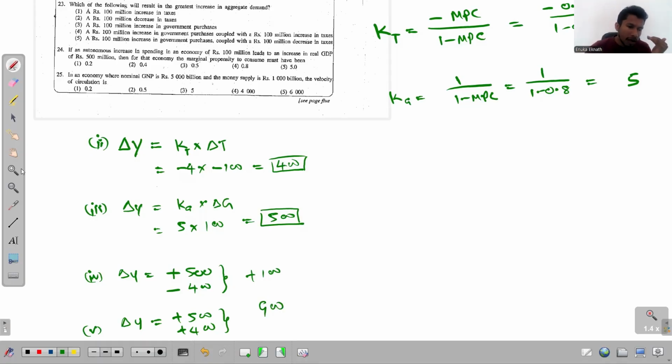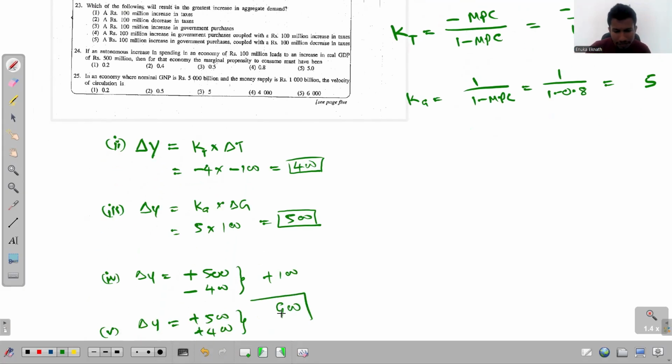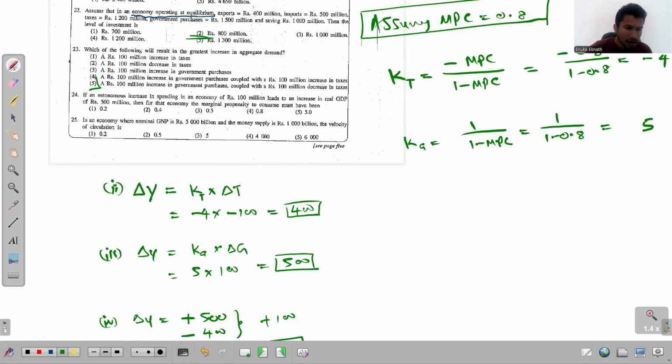If you go back to the question, what is the question? Which of the following will result in the greatest increase in aggregate demand? The greatest increase in aggregate demand you receive when you do the fifth one. The fifth suggestion is the answer. So for question 23, the fifth one is the answer. That's the answer for this question 23. We'll move to question 24 now.